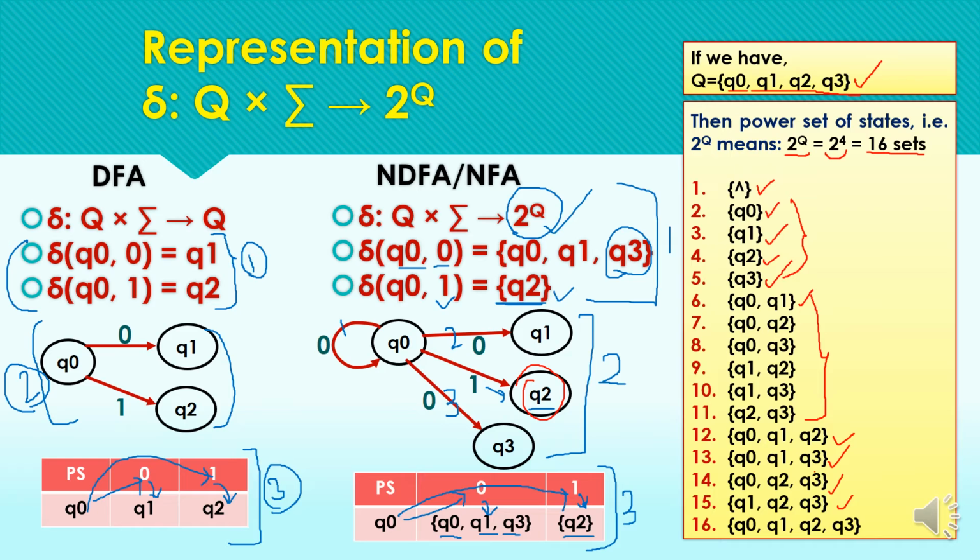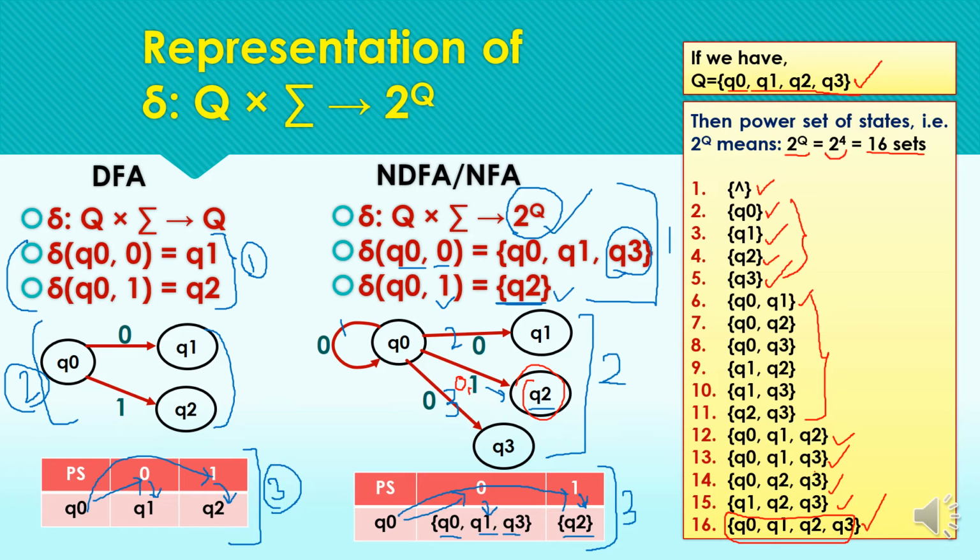For example, if we have a transition from Q0 for the input symbol 0 to Q2 as well, and transitions to the other states including itself, then the resulting set will be Q0, Q1, Q2 and Q3, comprising all the states. So this is the possibility of resulting sets for the NFA.